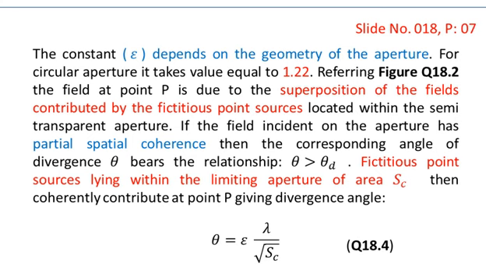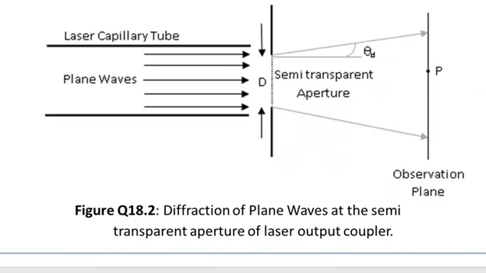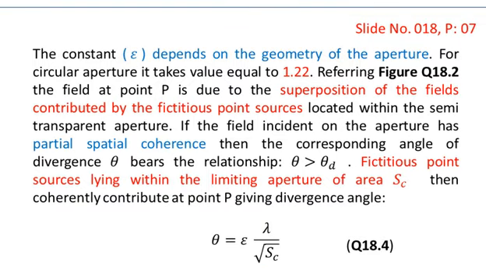Referring to figure 18.2, now we are talking about the field at point P. The field at point P is due to the superposition of the fields contributed by the fictitious point sources located within the semi-transparent aperture. If the field incident on the aperture has partial spatial coherence, then the corresponding angle of divergence theta is greater than theta d.